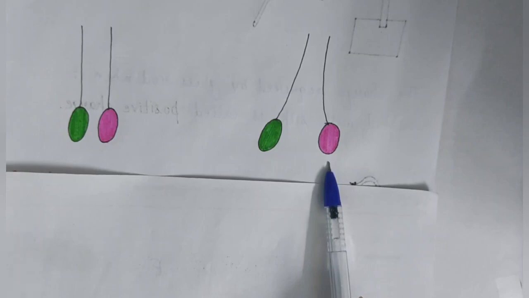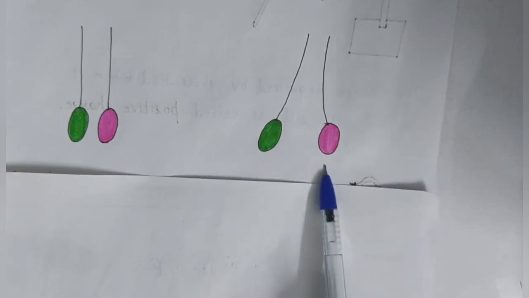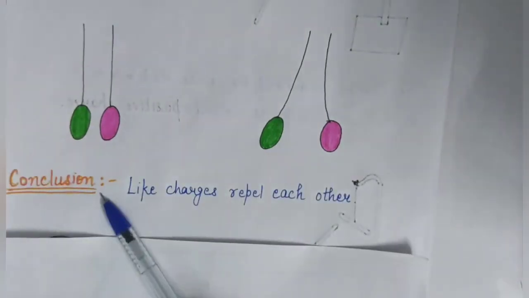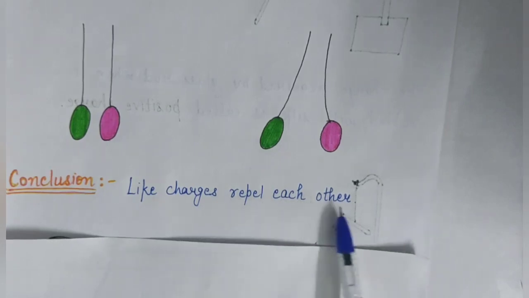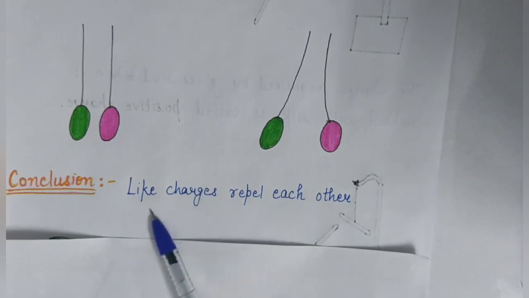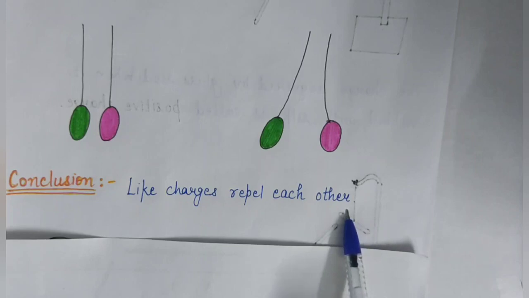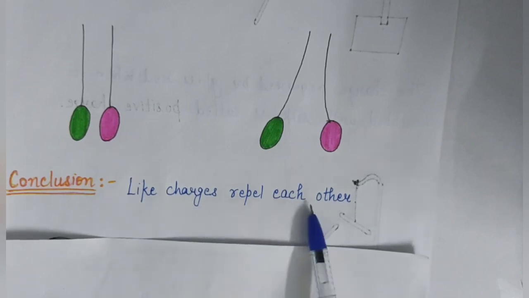It means that the same charges or same charged bodies repel each other. Our conclusion is that like charges repel each other. That means positive and positive charge, and negative and negative charge, repel each other. This is our conclusion, and this is a property of charge: like charges repel each other.